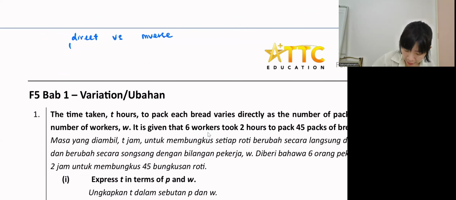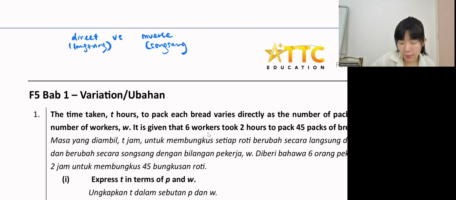We have langsung, secara langsung, then secara songsang. A brief introduction: if they say y varies directly as x, how are we going to write? Y varies directly, secara langsung dengan x. So straight away put x.